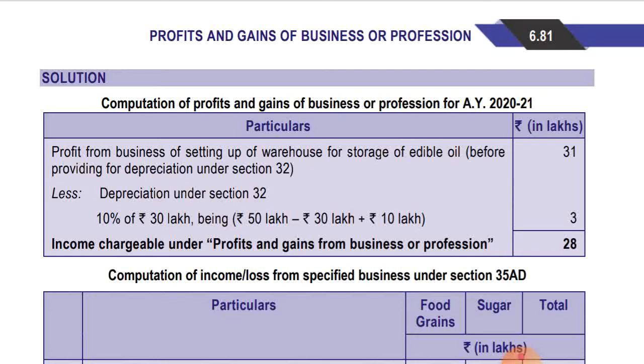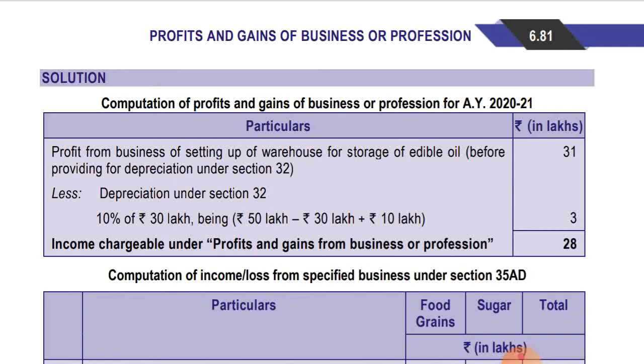Okay, and 30 lakhs was in respect of land, no depreciation is allowed in respect of land, and 10 lakhs again capital expenditure has been incurred on building. So total is coming to 30 lakhs. On 30 lakhs, 10% depreciation will be allowed as it is used for business, so depreciation will be allowed under section 32, that is 10% depreciation in respect of building. So the amount of depreciation is coming to 3 lakhs. So income chargeable under the head profit and gains from business or profession is coming to 28 lakhs in respect of the non-specified business, that was edible oil business.